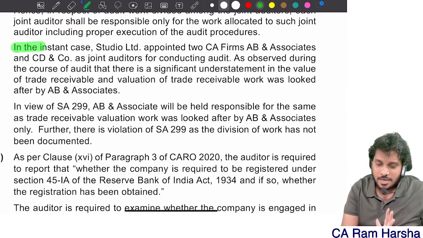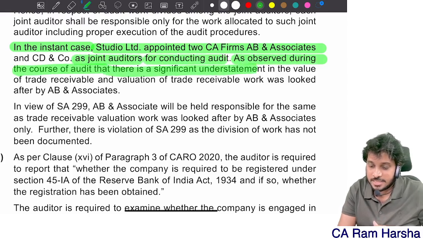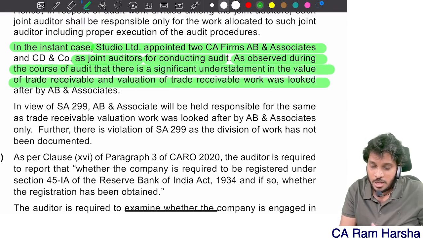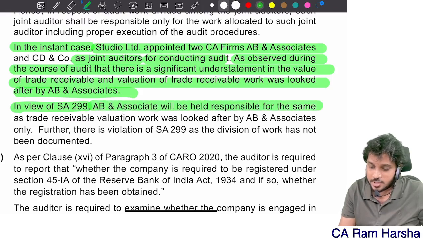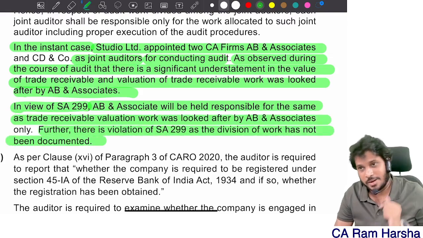Analysis will see. In the instant case, Studio Limited appointed two firms as joint auditors for conducting the audit. As observed during the course of audit, there is a significant understatement of the value of receivables, for which work is looked after by AB. In view of 299, AB will be held responsible for the same as trade receivable work was looked after by AB. Further, there is a violation of 299 as the division was not documented.